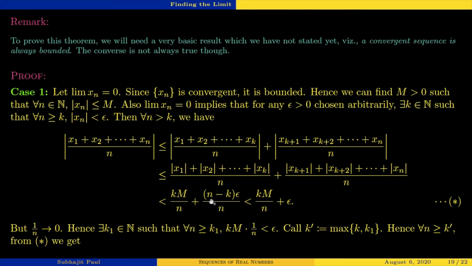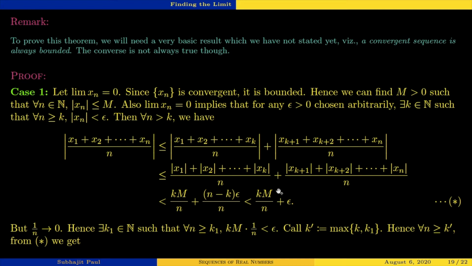Now over here, this part n minus k by n is always smaller than 1. N minus k is definitely smaller than n. So n minus k by n is smaller than 1. So this entire thing is smaller than km by n plus epsilon. So this whole thing is smaller than epsilon. Fine. Okay. So over here, now look at this part, km by n.